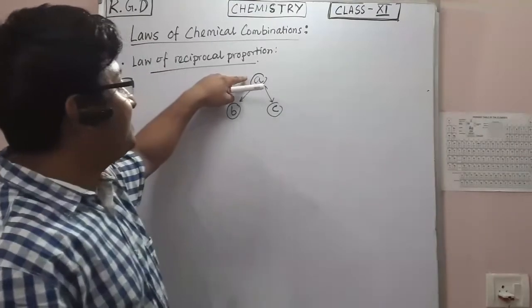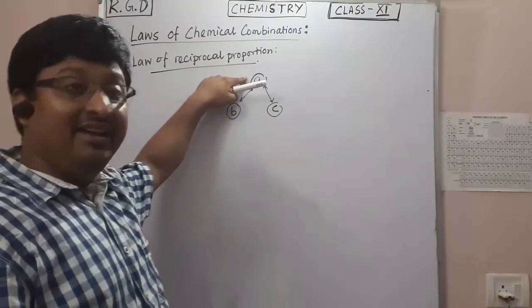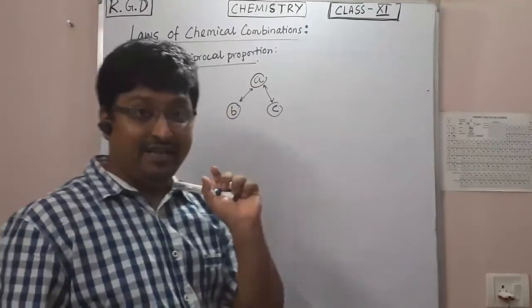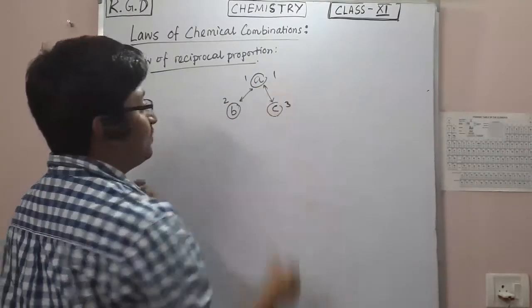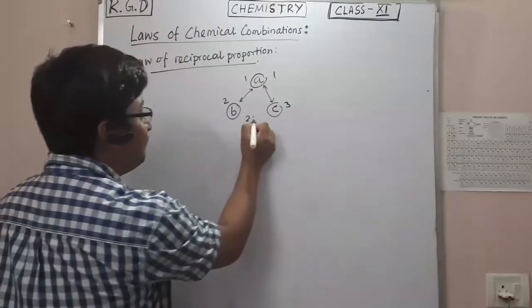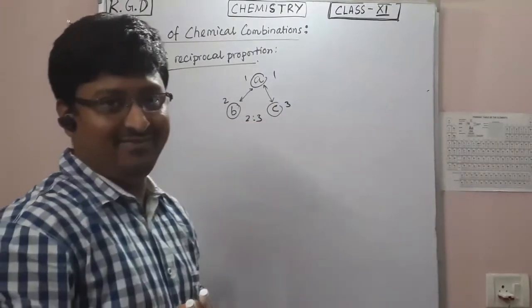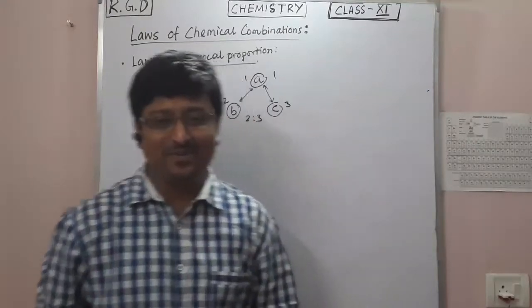If I fix this amount A here and that part which is left, let's say if this is 2 is to 1 and this is, let's say, 3 is to 1, then B and C will form in the ratio 2 is to 3. This is the law of reciprocal proportion.